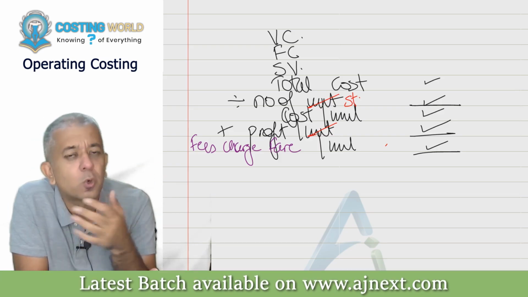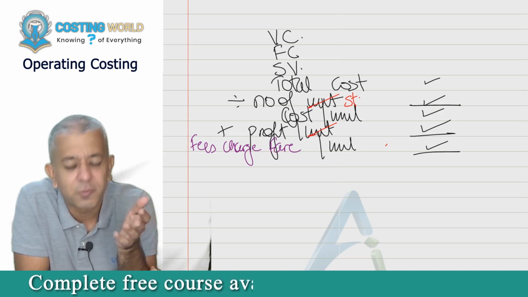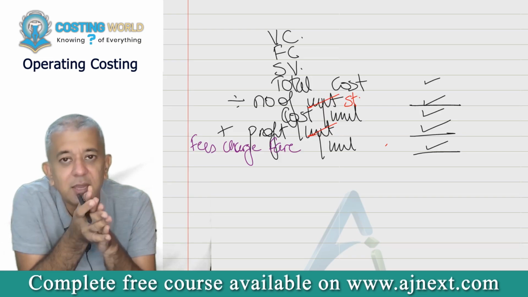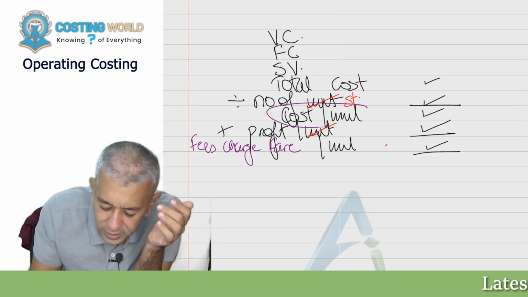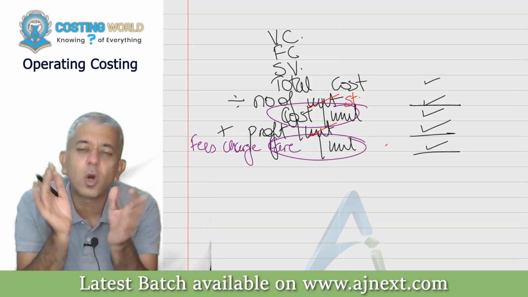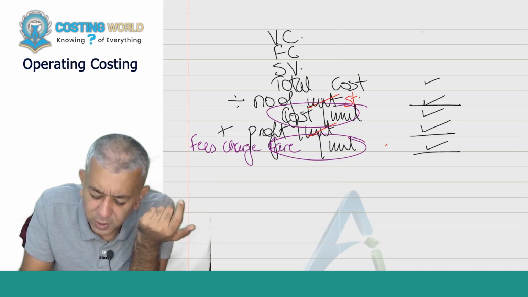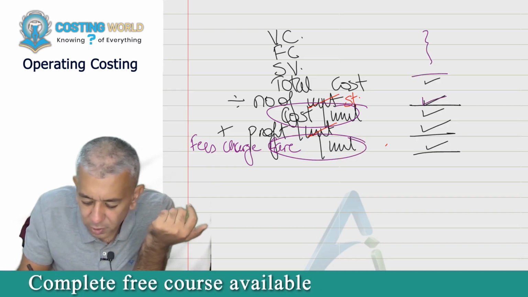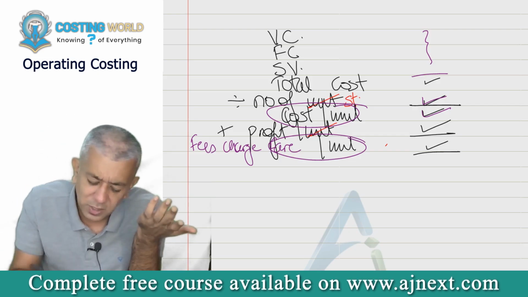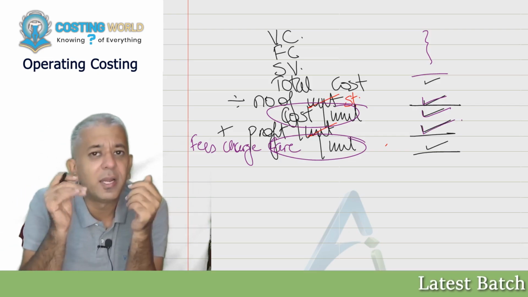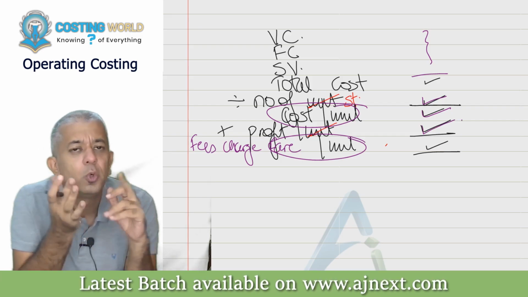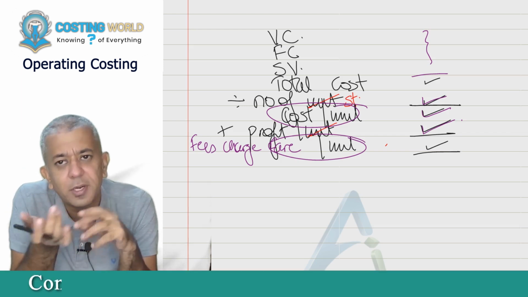Once you do that, your question is altogether over. There is nothing for me to teach you in this chapter. They will give you a question and tell you to find out this or that. If they tell me to reach cost per unit, I'll find out total cost and divide by number of units to arrive at cost per unit. If they tell me to fix the charges also, they'll give me the profit, I'll add the profit margin and fix the charges. So do not use the word selling price, do not use the word units.